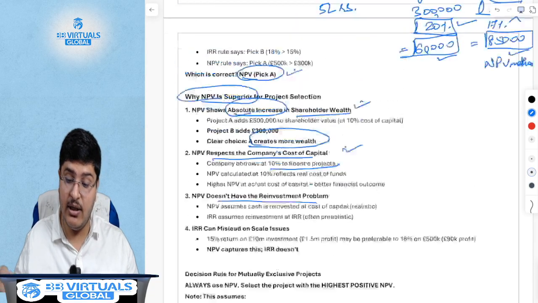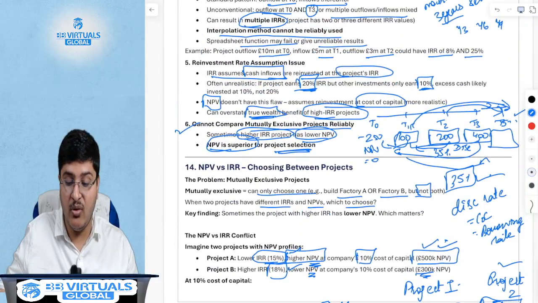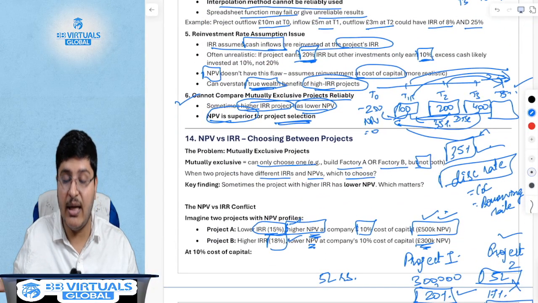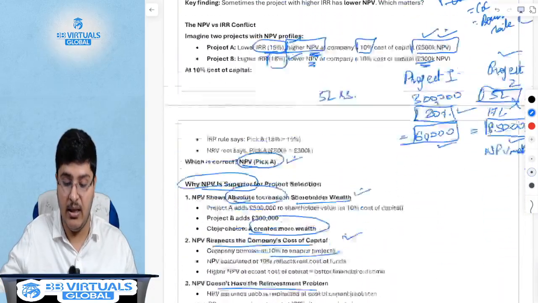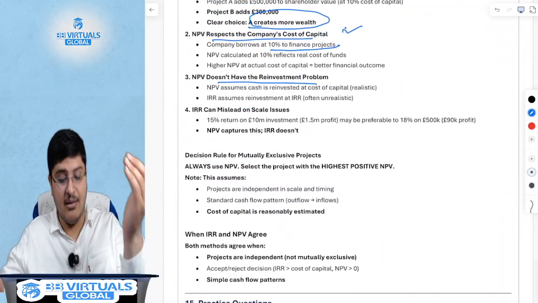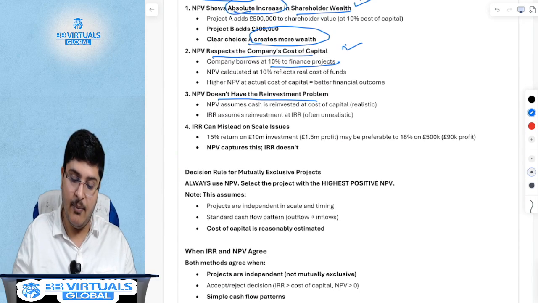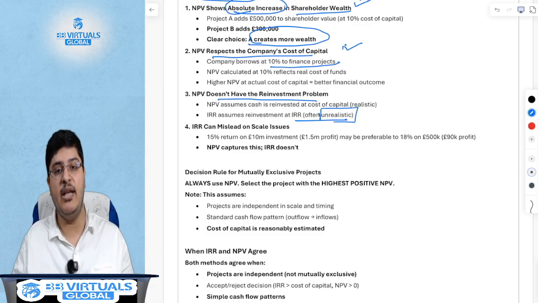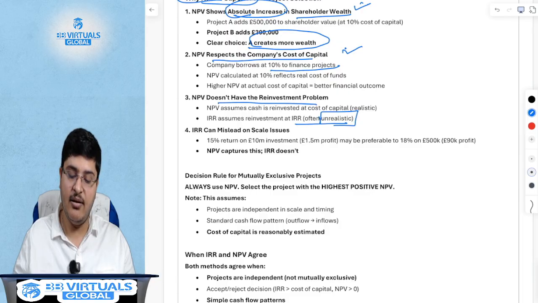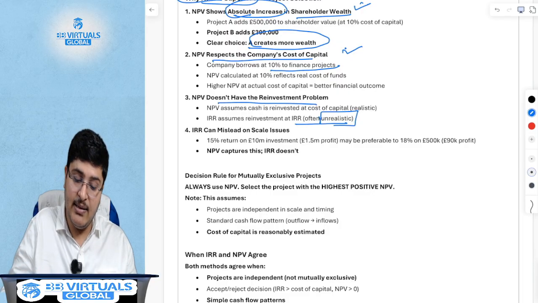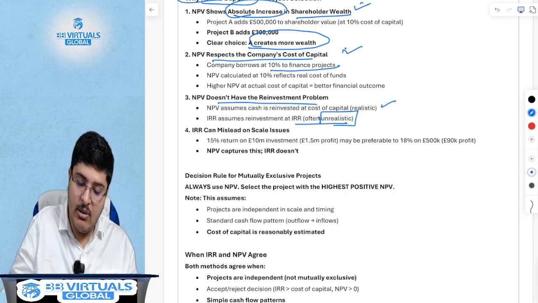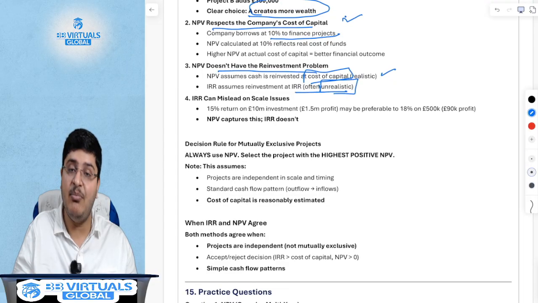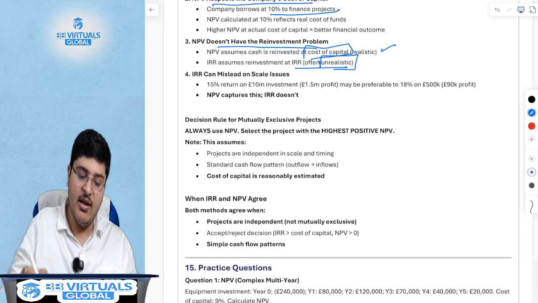It does not have the reinvestment problem. The reinvestment problem that I told you about, from T1 to T5, T2 to T5: NPV will assume that you are reinvesting at the cost of capital, at the borrowing rate, whereas IRR will assume you'll keep getting the high interest rate, which is often unrealistic. One project may still give you high returns, one share may still give you really high returns, but will all shares give you high returns? The answer is no, and hence this is a more realistic, reasonable assumption, that NPV invests the cash at your cost of capital.